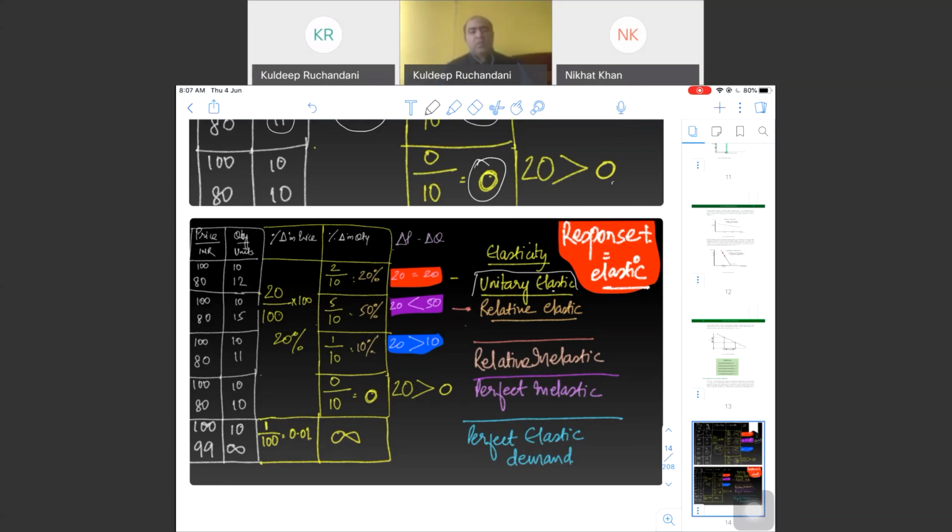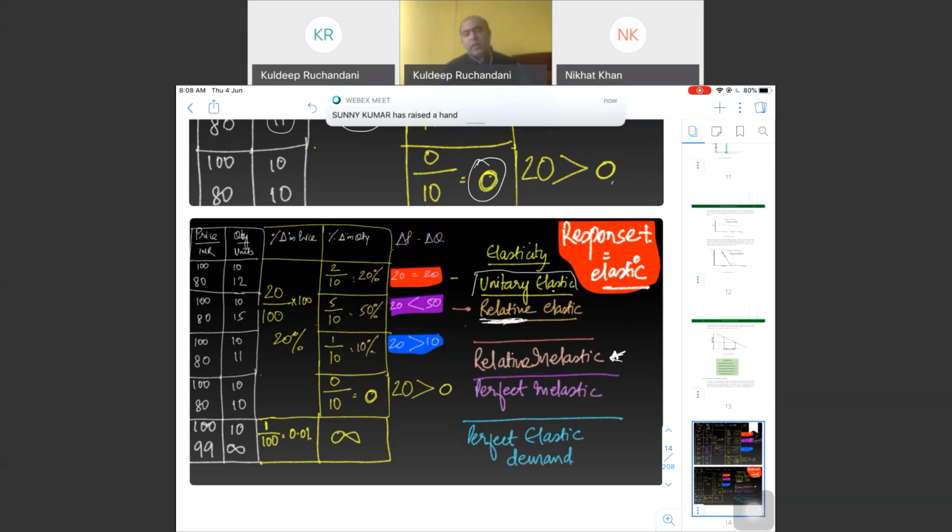It is the case of unitary elasticity, where the change in quantity demanded is equally proportional to the change in price. Second, when the change in quantity demanded is more than the change in price, we say it's a case of relative elasticity. And where the change in quantity demanded is less than the change in price, percentage wise, we say it's an example of relative inelasticity.